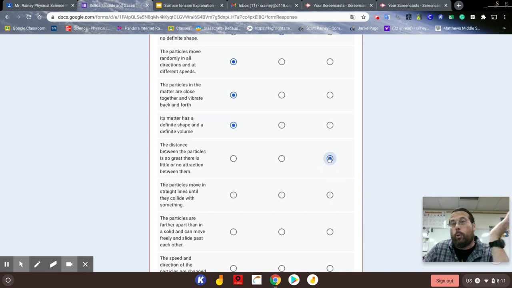Remember, we walk through gases all the time. Nitrogen, oxygen, carbon dioxide, and the air around us. We can pass through them very easily because there's not a strong attraction between the molecules because they're so far apart and moving so quickly.